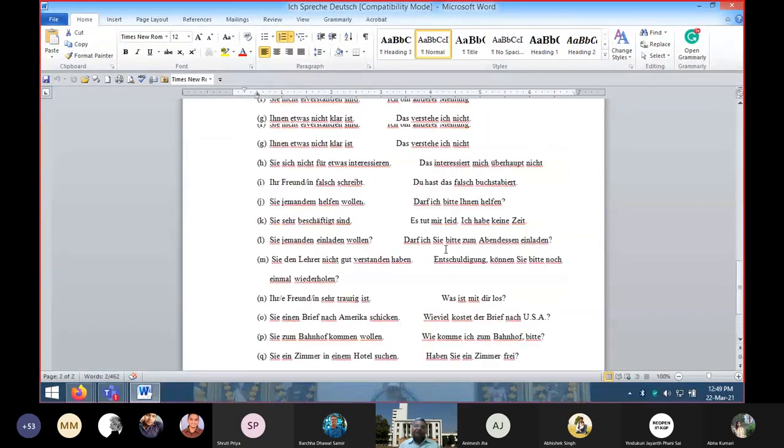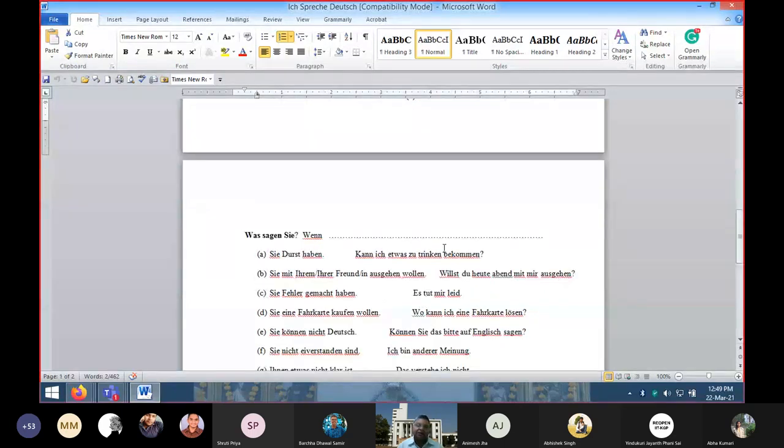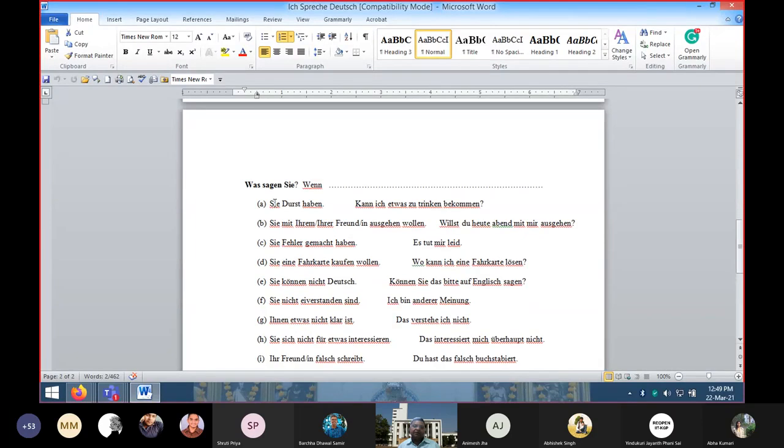And these are the situational sentences. Situational means if you are put in a situation, then what you will answer. Like, was sagen Sie, what will you say, wenn Sie Durst haben, when you have thirst or you are thirsty. So suppose you are thirsty, what kind of sentence would you like to say? The answer may be that you are requesting somebody, Kann ich etwas zu trinken bekommen? Can I get something to drink? Kann means can, ich means I, etwas means something. Zu trinken, to drink, bekommen, get. Can I get something to drink?